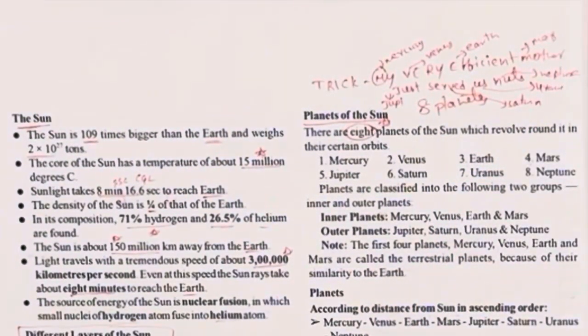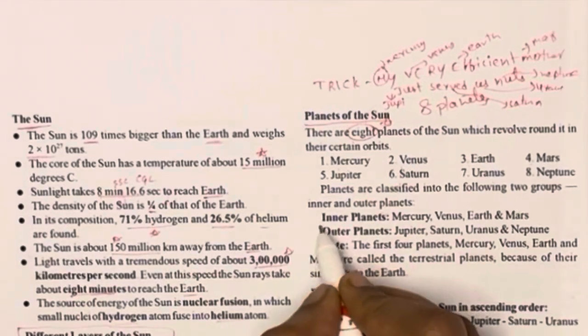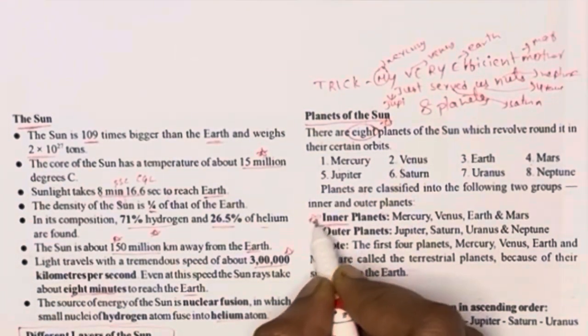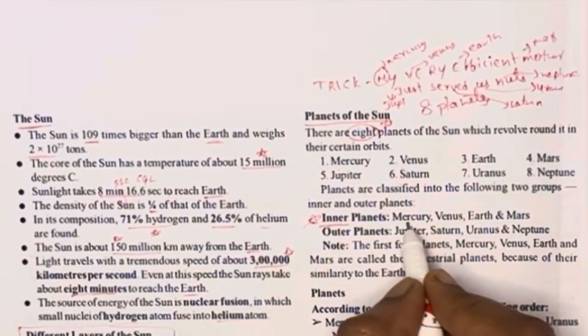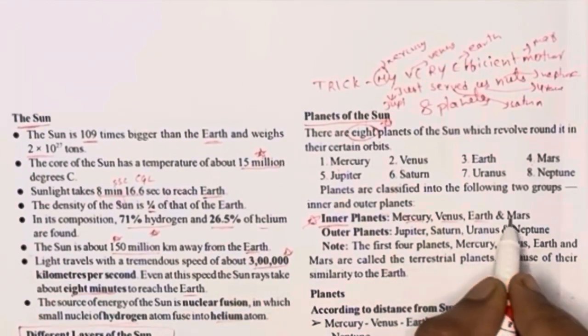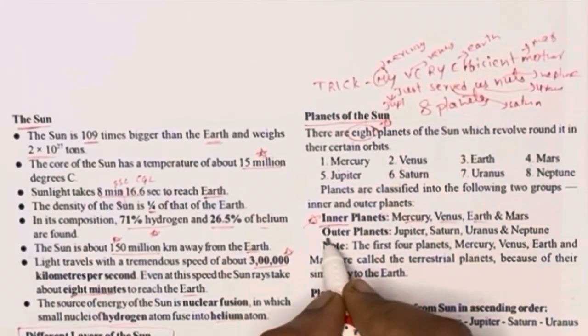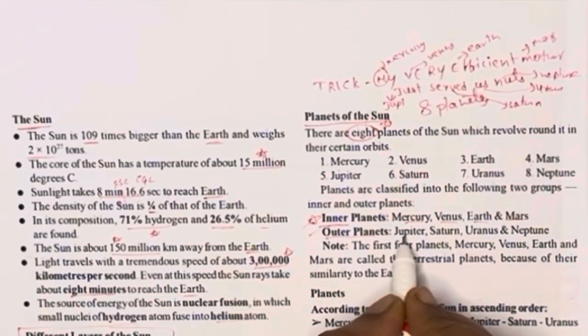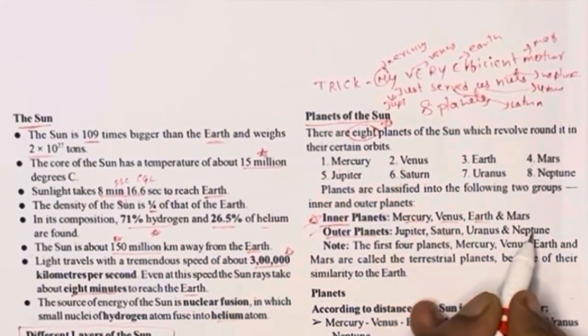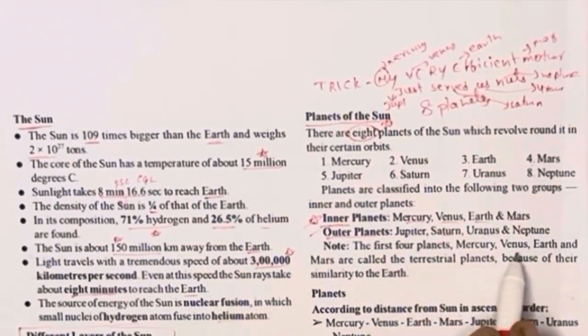Inner planets. Inner planets are also important for all exams. That is Mercury, Venus, Earth and Mars. And the outer planets are Jupiter, Saturn, Uranus and Neptune.